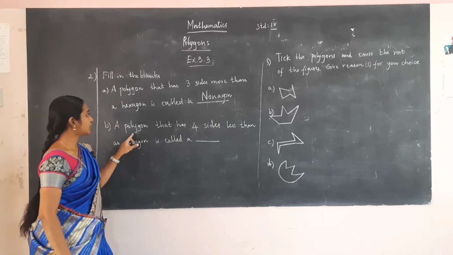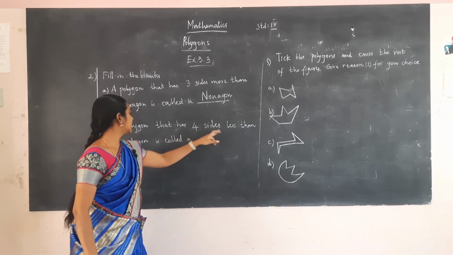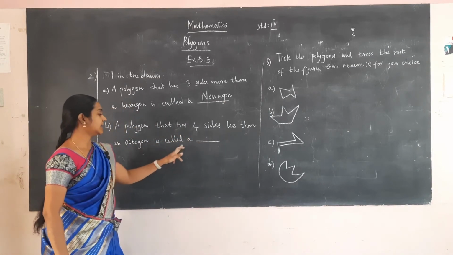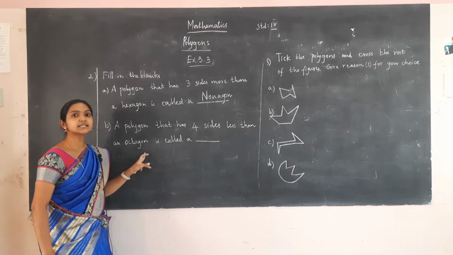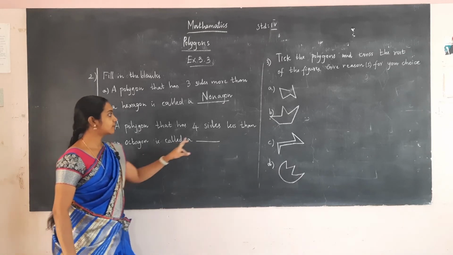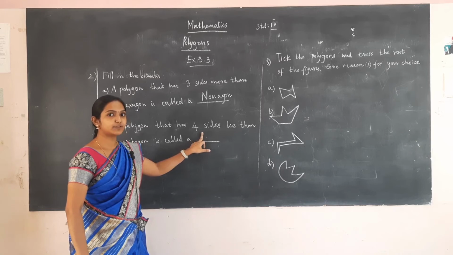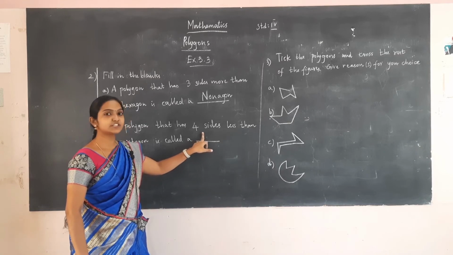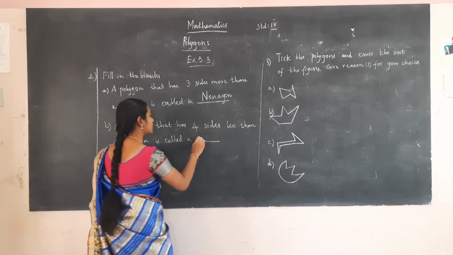Next, a polygon that has 4 sides less than an octagon is called a dash. An octagon has 8 sides. When we subtract 4 from it, 8 minus 4 is 4. The shape which has 4 sides is called as quadrilateral.